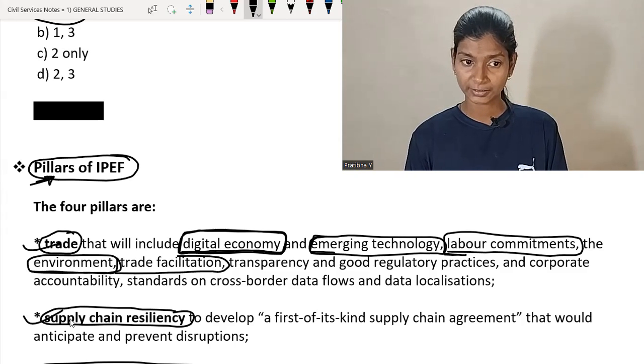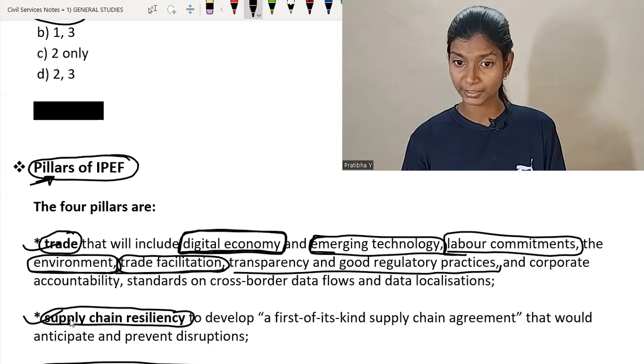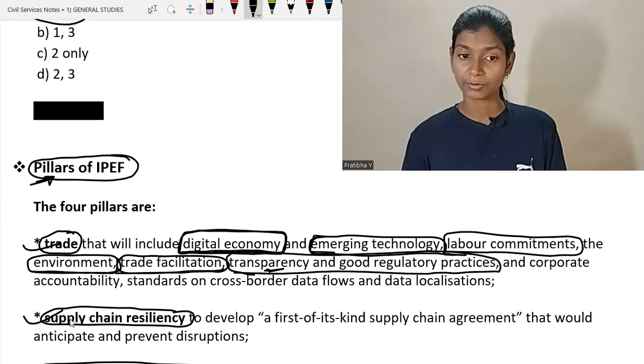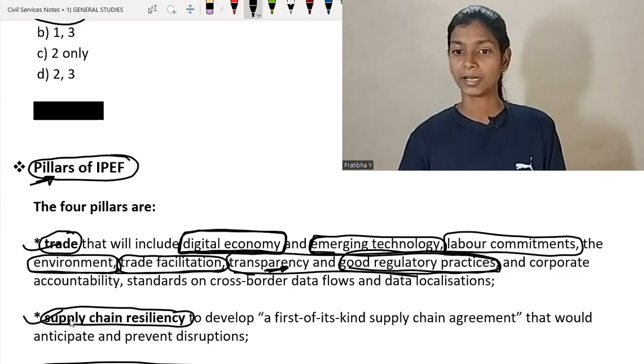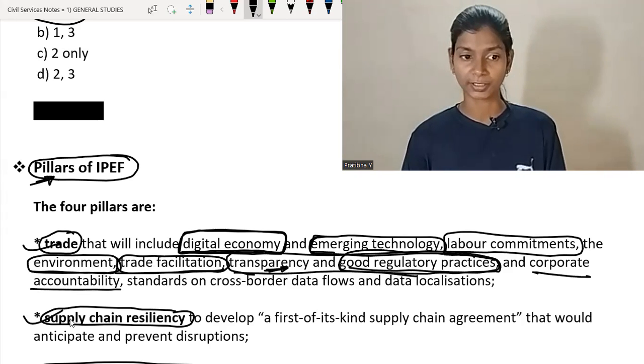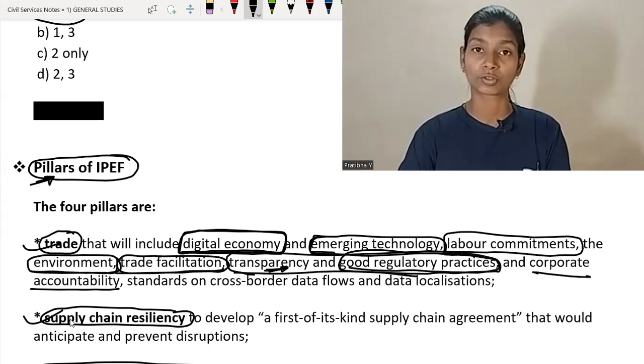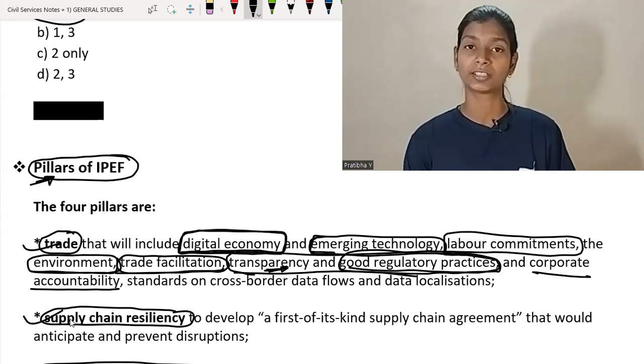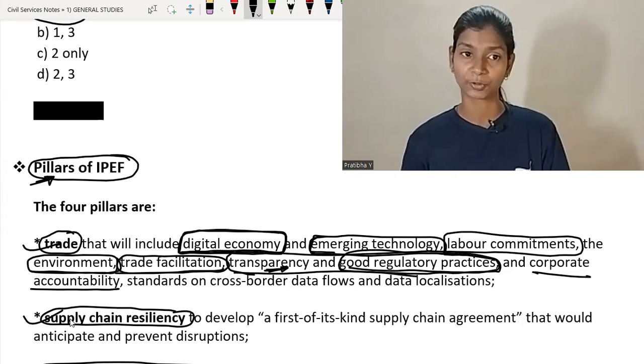Trade facilitation, e.g. the trade activity, transparency and good regulatory practice. If anything bad happens or anything we do, we must be transparent and follow good regulatory practice. Whatever we practice is within a good regulatory condition. And corporate accountability: this is the responsibility of the corporate. If they do anything wrong or right, they have direct responsibility for it.